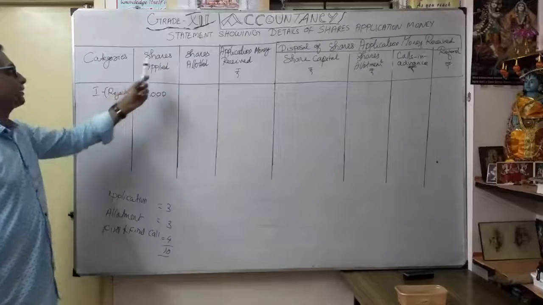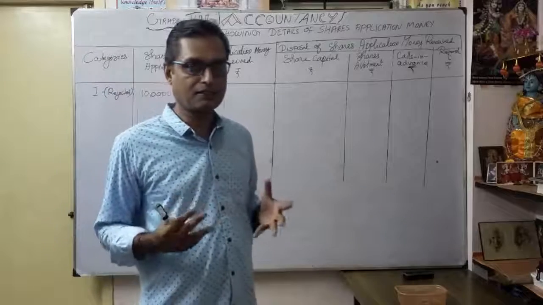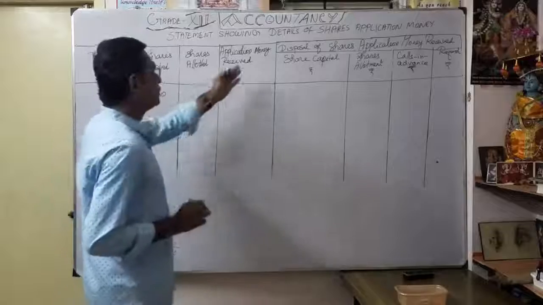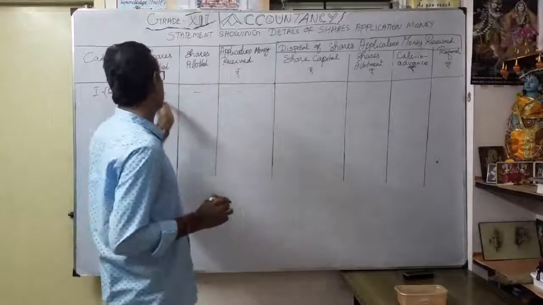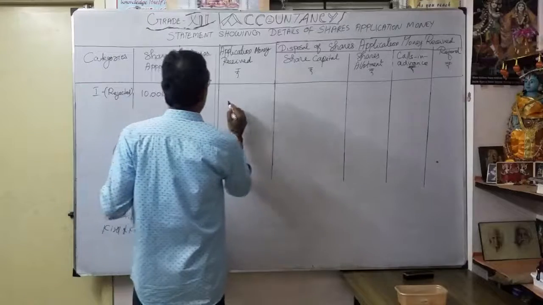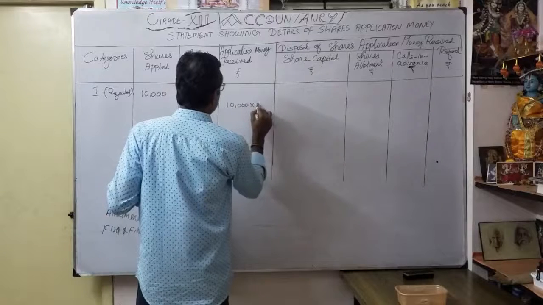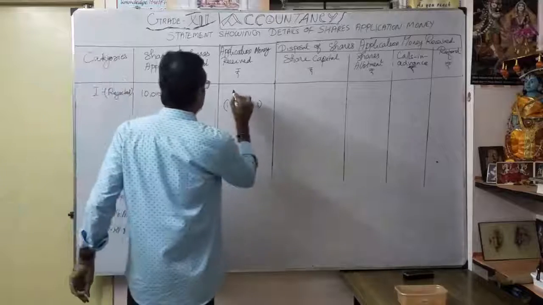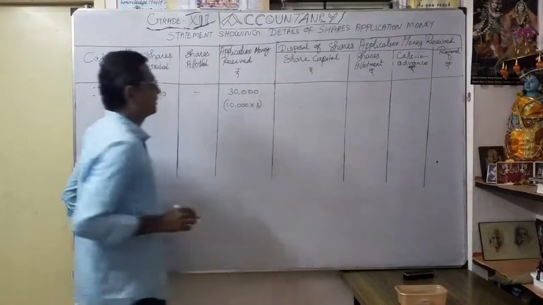How many shares applied in the first category? The entire 10,000 shares rejected. So here no question of allotment. In this category 1, how many shares applied? And how much application money received? 10,000 into 3 rupees application, so I will get 30,000.